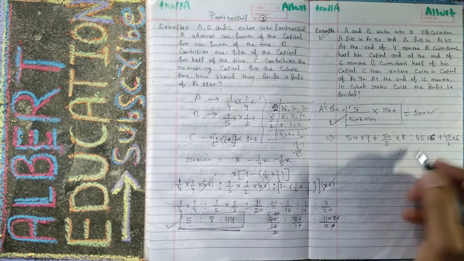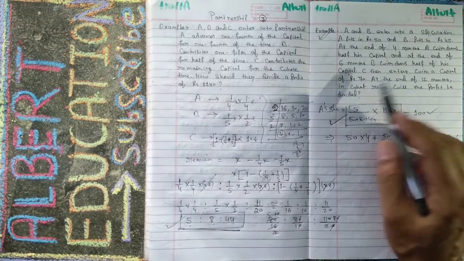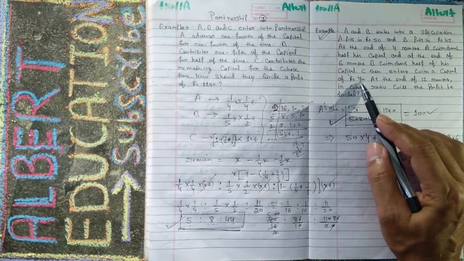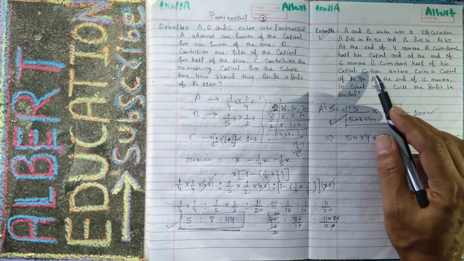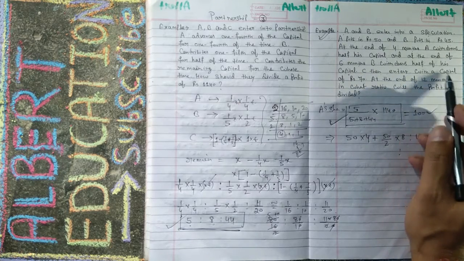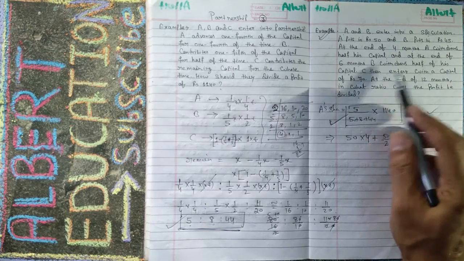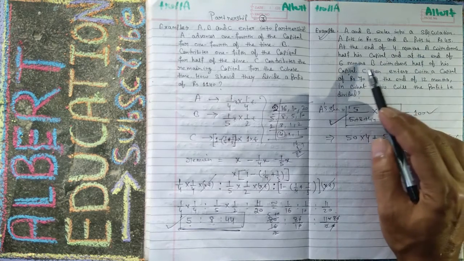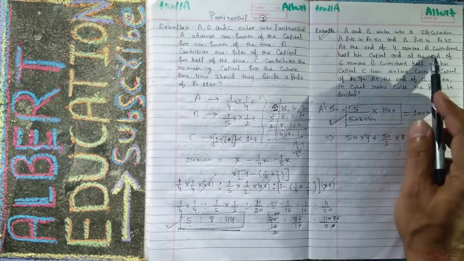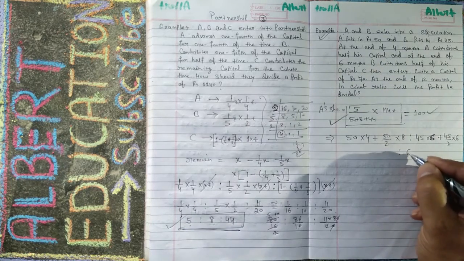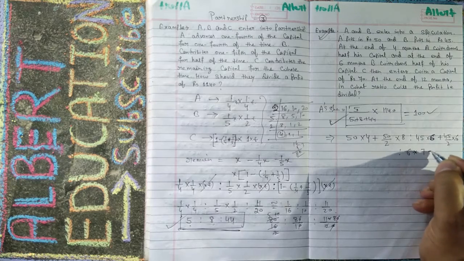Then at last C entered with a capital of 70 rupees. It means that after 6 months, C has put this 70 rupees.